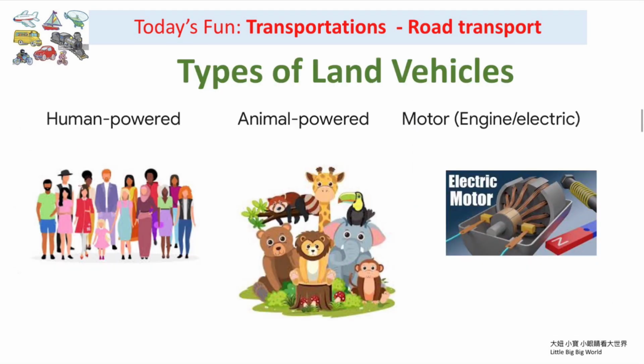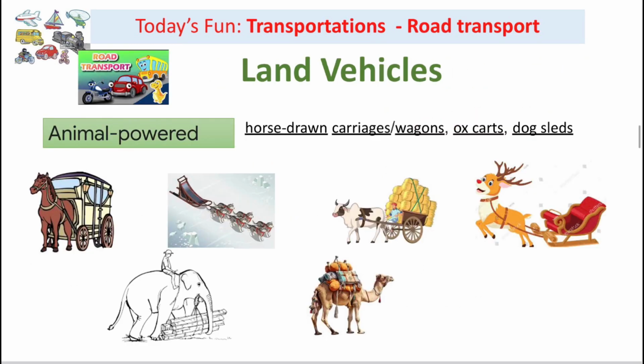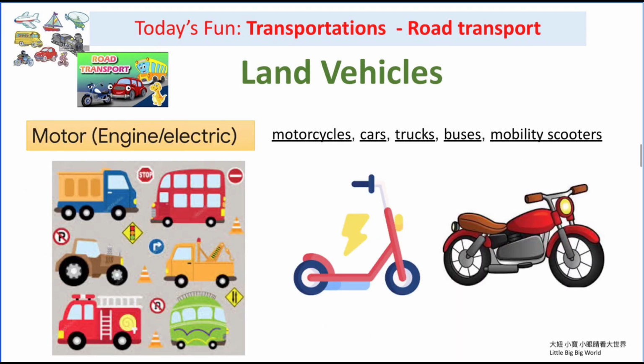There are three types of land vehicles: human-powered, animal-powered, and motor, that is engine or electric. Human-powered, like bicycles, tricycles, velomobiles, scooters, etc. Animal-powered, like horse-drawn carriages or wagons, ox carts, dog sleds. Motor, like motorcycles, cars, trucks, buses, mobility scooters.